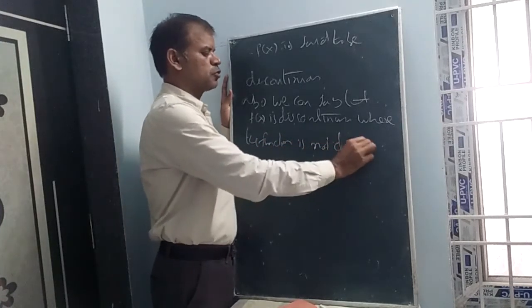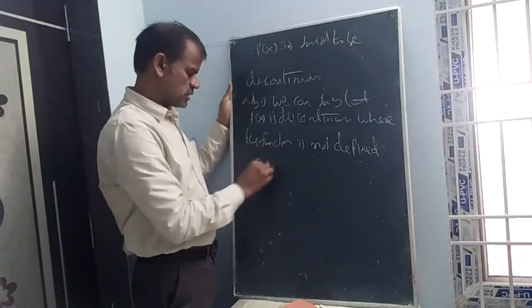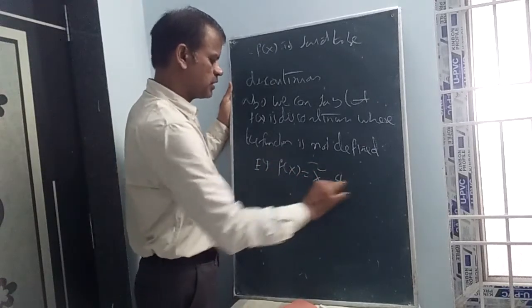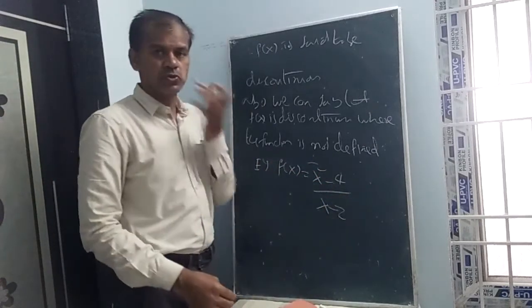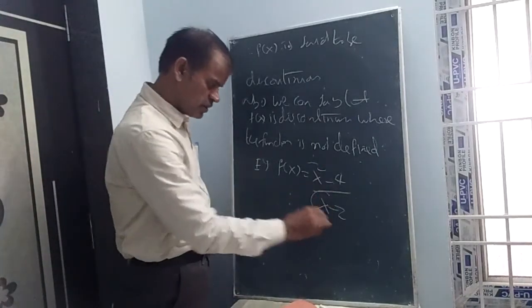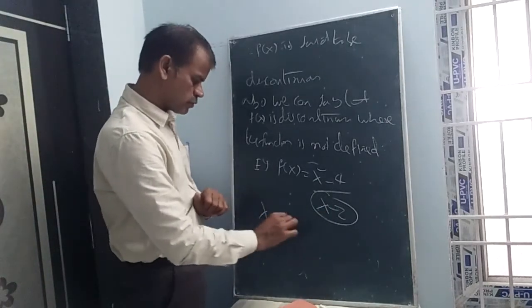So according to domains, we can say where the function is not defined. Let us see the example. f of x is equal to x square minus 4 whole by x minus 2. Here, in this concept, x should not be equal to 2, because if x is equal to 2, it is